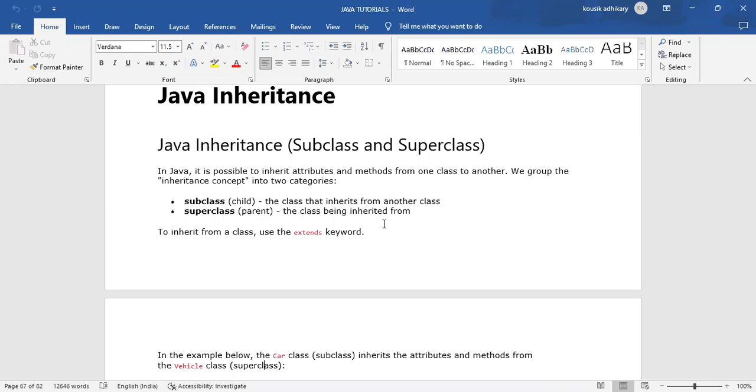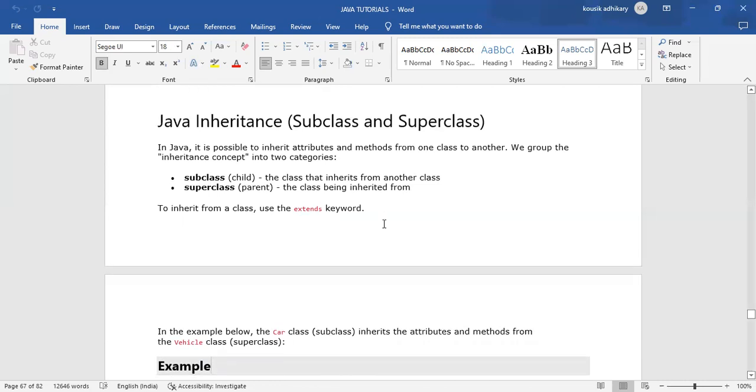From these OOPS concepts, abstraction we have done, encapsulation we have done, and polymorphism also we have done, that is method overloading and overriding, where the method name can be the same, but the method will be identified in terms of the number of parameters. We did that in the previous session. And today we will do Java inheritance, a concept of object oriented programming. Abstraction, encapsulation, polymorphism, and inheritance, these 4 are the most important object oriented concepts in Java.